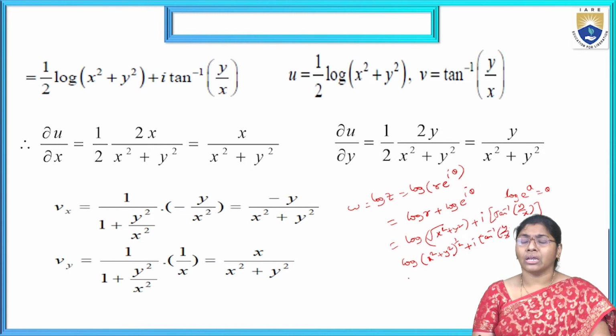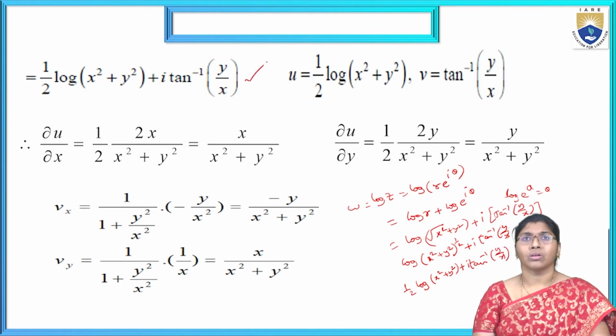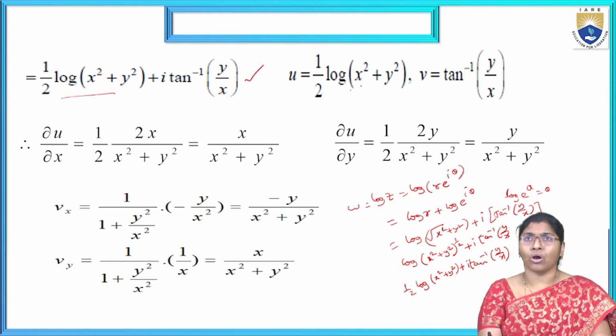Now here log of a power b is b log a, then that is 1 by 2 into log of x² plus y² plus i into tan inverse of y by x. That is the function. Now that is the equation of this one. Now here u equals 1 by 2 of log of (x² plus y²) and v equals tan inverse of y by x.